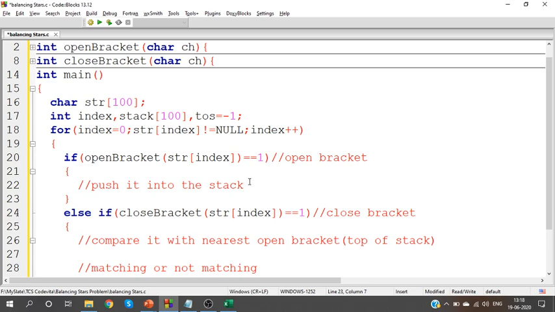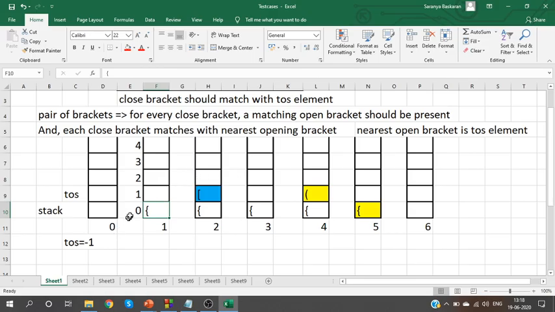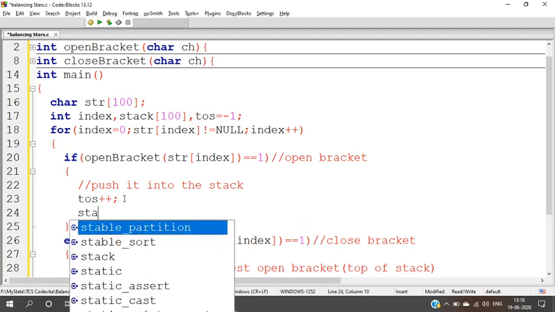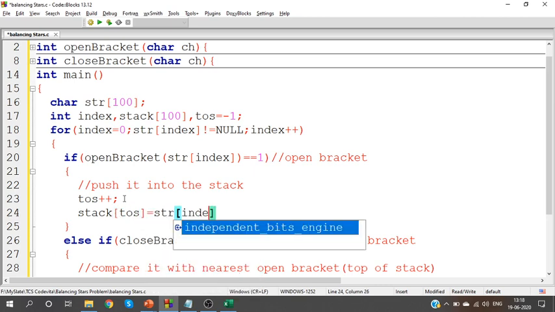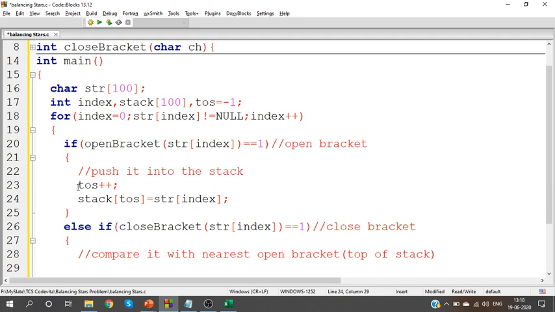So when you plan to push an element, go to the 0th index, which is, increase top of stack, then store that character in the stack. Is it clear? When I have to push an element, I'll modify top of stack.